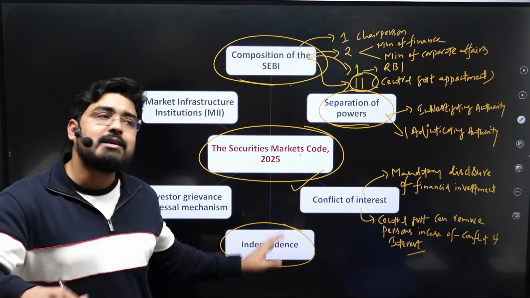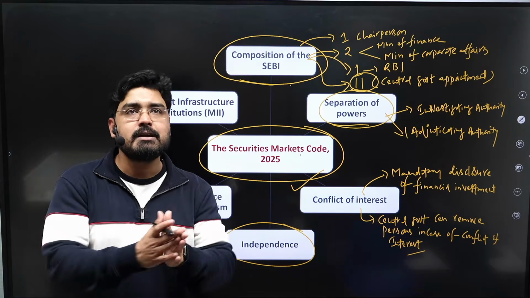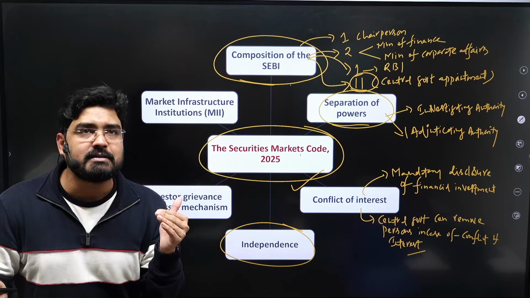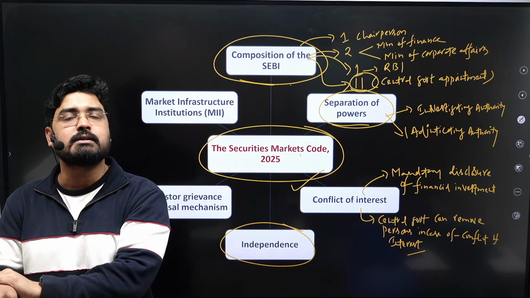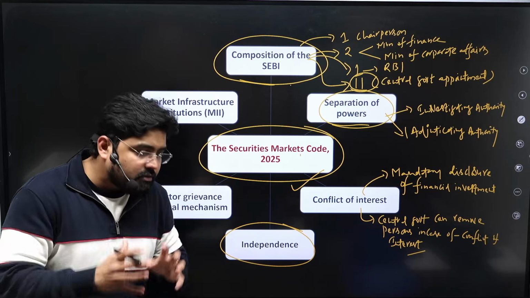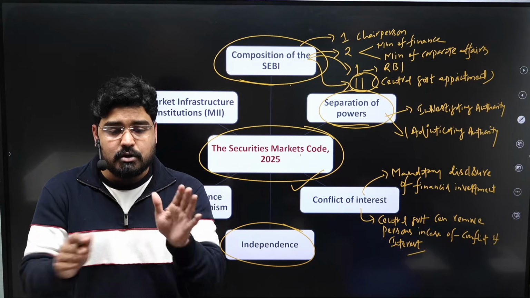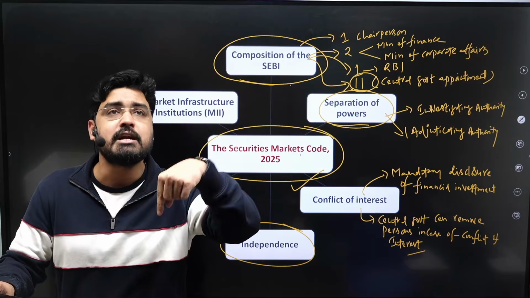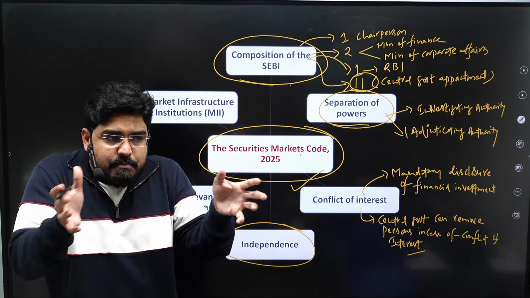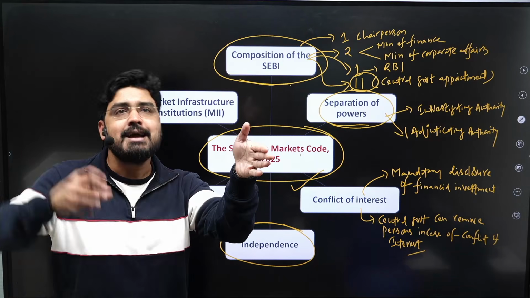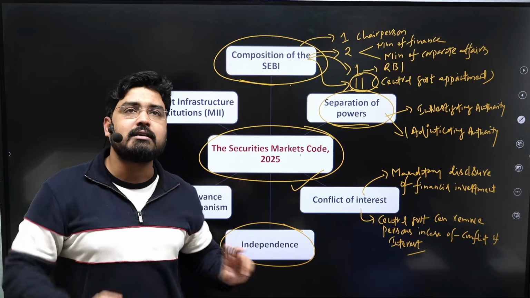That is why SEBI conducts its own examination and prescribes its own qualification framework. This kind of independence with respect to hiring staff is very important to work independently of any government interference. So there should be a certain buffer between the central government and regulators like SEBI.